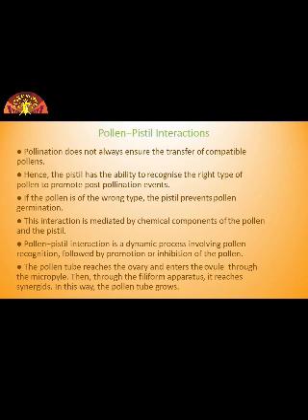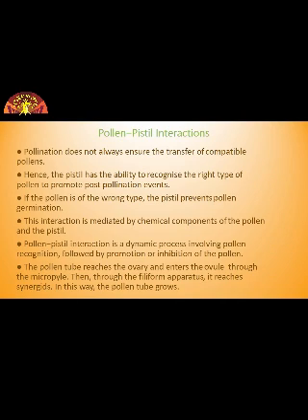Pollination does not guarantee the transfer of right type of pollen. There is no surety whether the correct pollen will land on the stigma. Often pollen of wrong type, either from other species or from the same plant, also land on the stigma. The pistil has the ability to recognize the pollen. So number one thing is pistil can recognize the correct pollen, whether it is of right type or of wrong type.